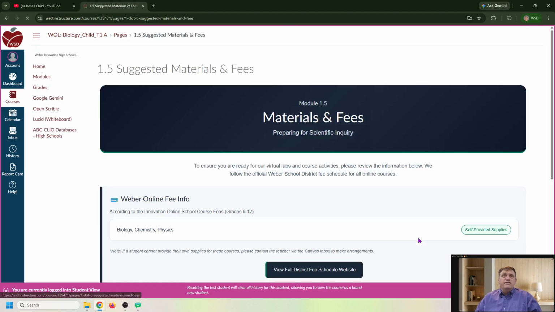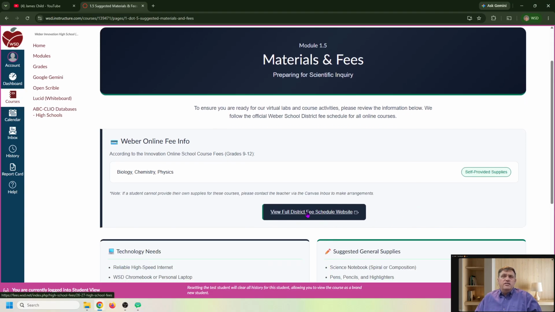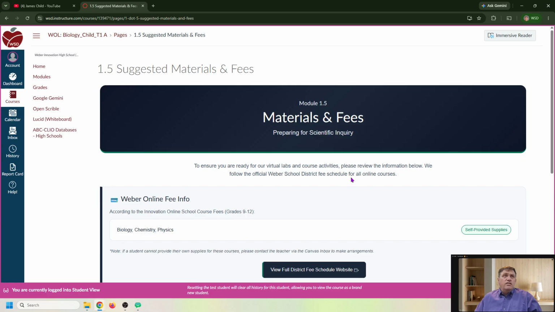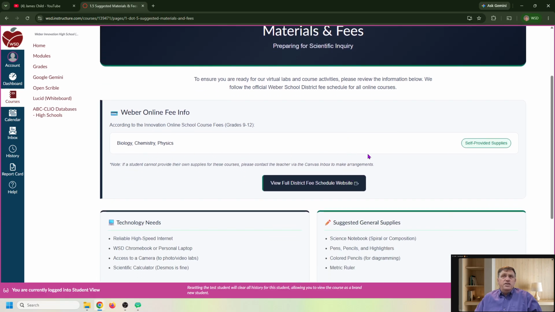All right, materials and fees. So you can click here. This will take you to the school district's fee schedule. But basically, with biology, I do have some labs, and those labs you need to provide the materials for. If you absolutely cannot get the materials, you can ask me and I can get you some. You'll have to arrange to pick them up from the school.